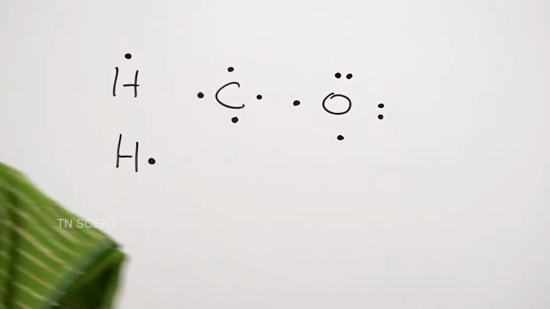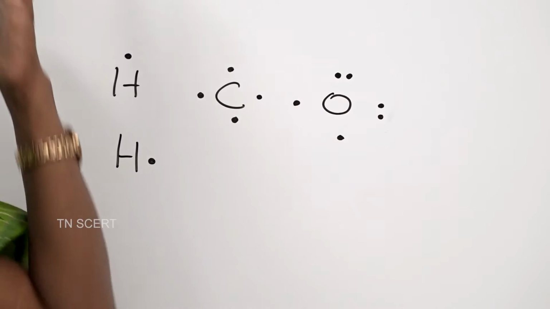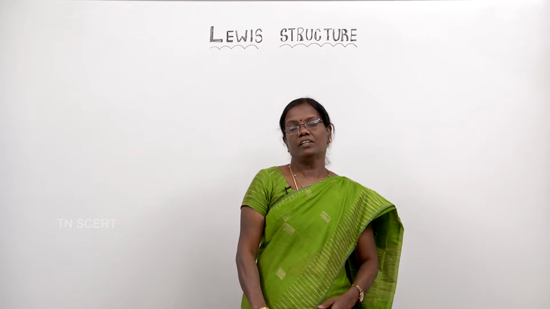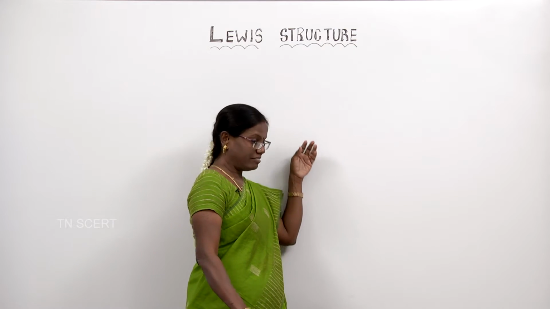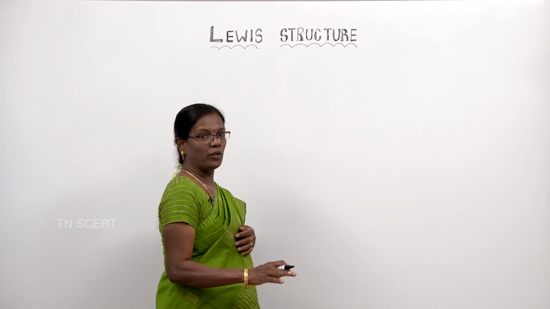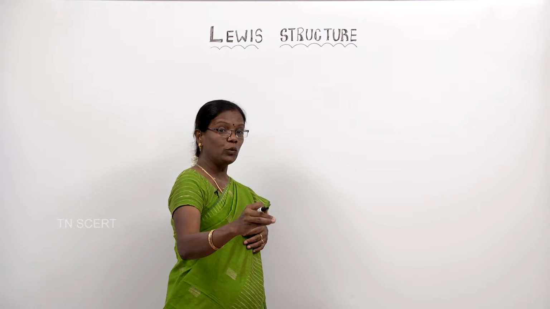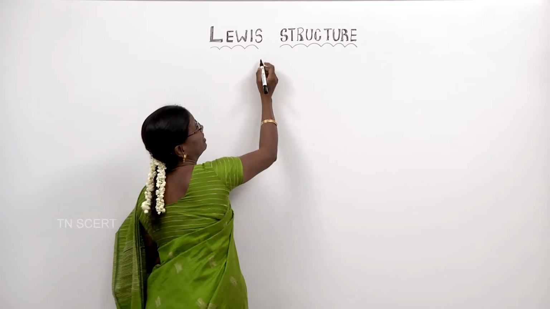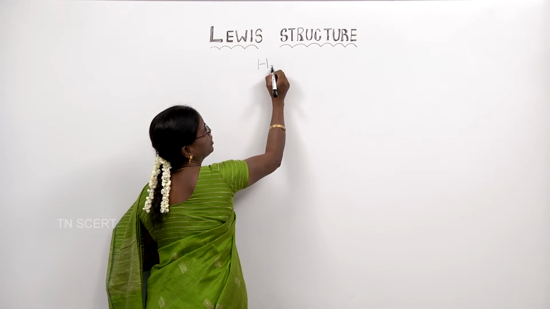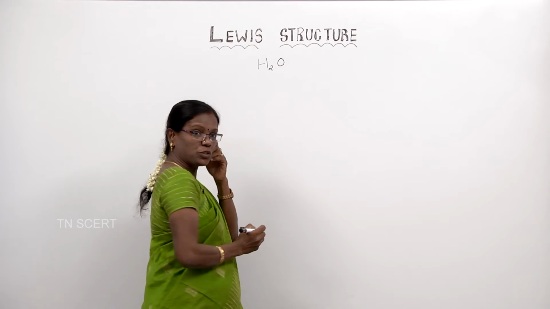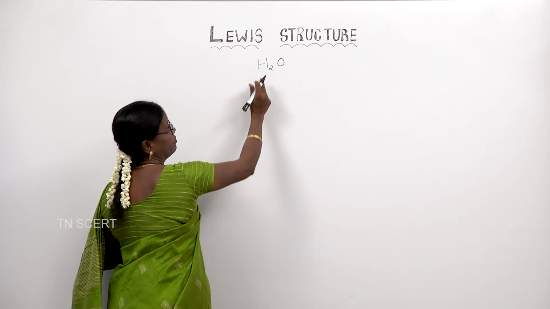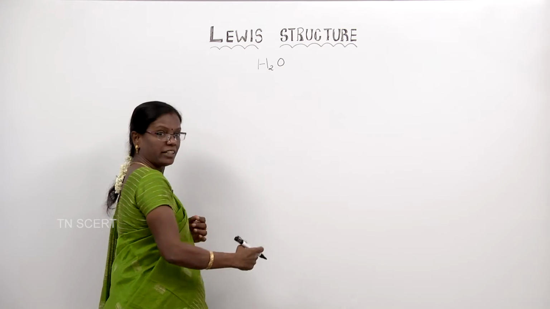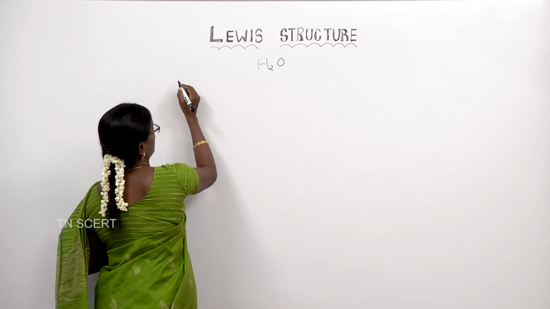Okay. Now, I have listed for you the rules for writing the Lewis dot structure for covalent compounds. Now, let us apply the rules I have listed to a molecule, and let us arrive at the Lewis dot structure. Let us take a simple example. You all know the water molecule, H2O. For H2O, we are going to write the Lewis dot structure by following the rules mentioned just now.